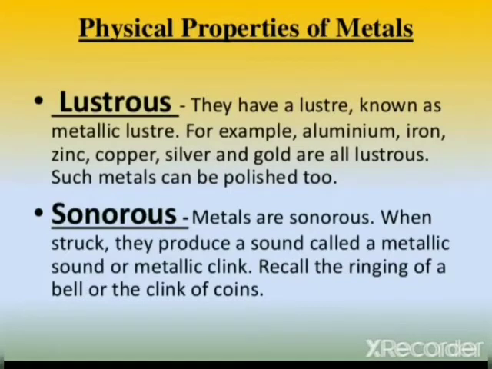Next property of metal is lustrous. They have a luster known as metallic luster. For example, aluminium, iron, zinc, copper, silver, and gold all are lustrous. Such metals can be polished too. Next is sonorous. Metals are sonorous. When struck, they produce a sound called a metallic sound or metallic clink. Recall the ringing of a bell or the click of coins.